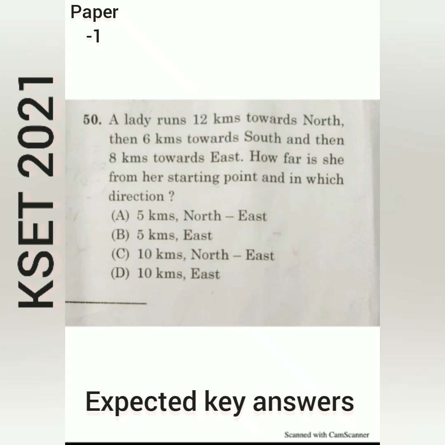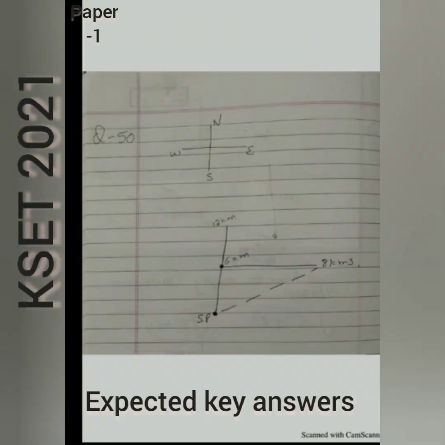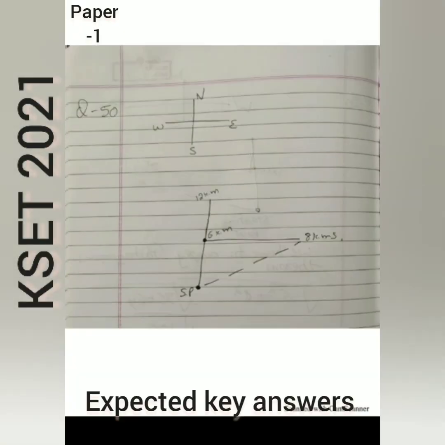Here the question is direction based. A lady runs 12 kilometers towards north, then 6 kilometers towards south, and then 8 kilometers towards east. How far is she from her starting point and in which direction? Here the four options are available. So we know how we fix the direction. So this direction is the south, east, north, and west. Here the question is like that.